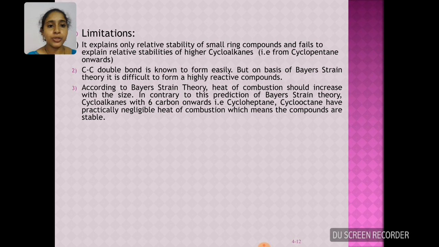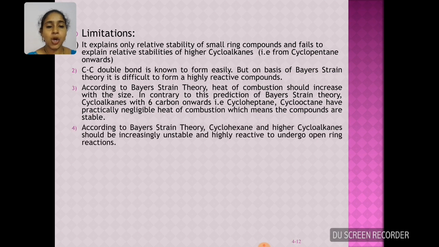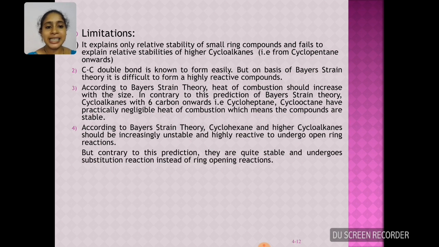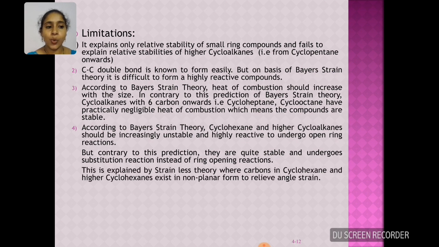And according to Baeyer strain theory, heat of combustion should increase with size, and contradictory to his prediction, cycloalkanes from 6 carbon onwards, that is cyclohexane, cycloheptane, cyclooctane, have practically negligible heat of combustion, which means these compounds are highly stable. According to Baeyer strain theory, these higher cycloalkanes should be increasingly unstable and undergo ring opening reactions to relieve the strain. Contradictory to his prediction, they are quite stable and undergo substitution reactions instead of ring opening reactions.